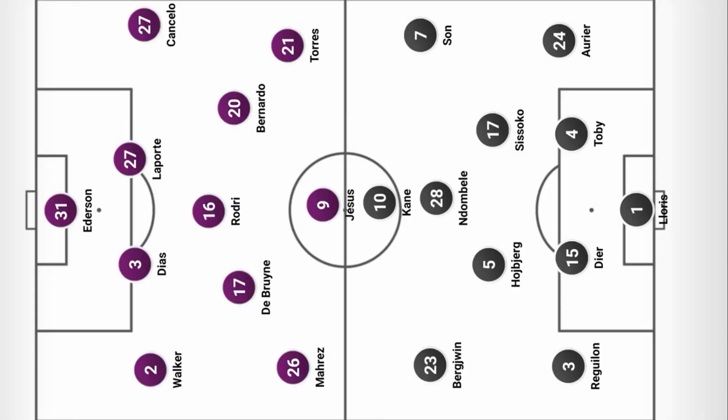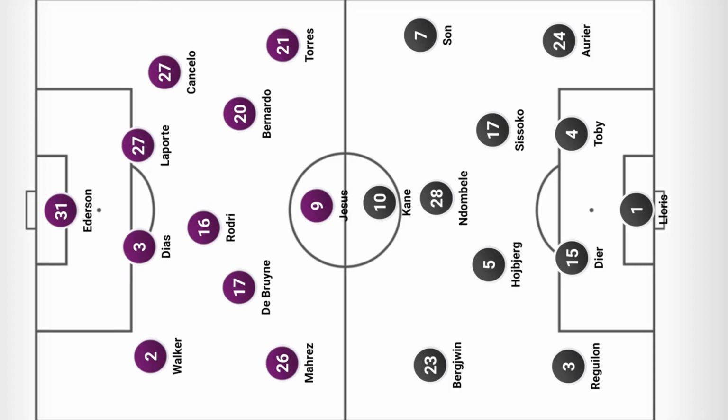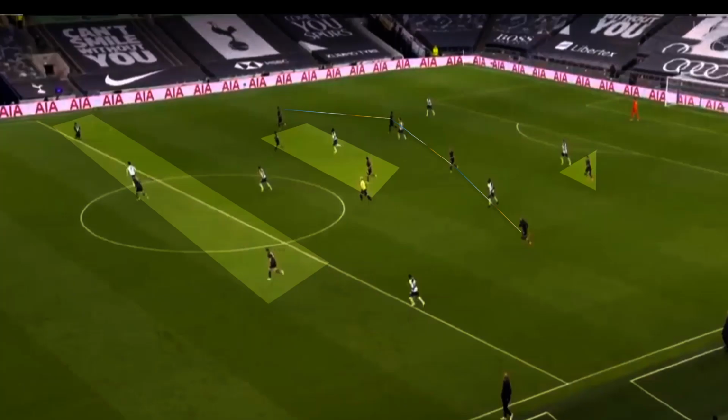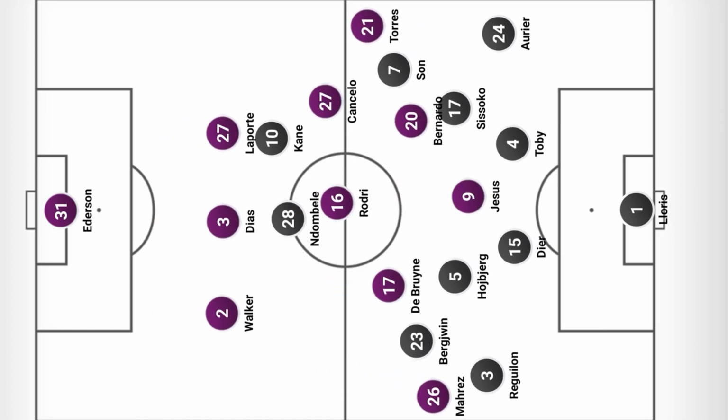City lined up in a 4-3-3 formation on paper, but the way the game played out, they were basically playing a 3-2-4-1 formation. Tottenham, on the other hand, played a 4-2-3-1 formation. The game started by Ndombele and Harry Kane looking to press the two City centre-backs, Aymeric Laporte and Ruben Dias.